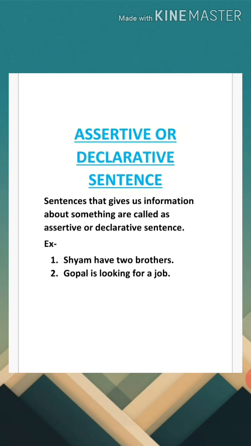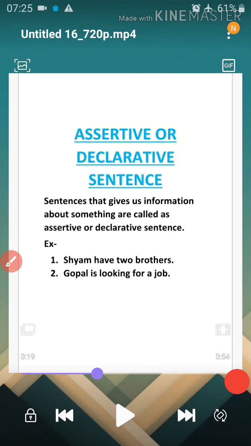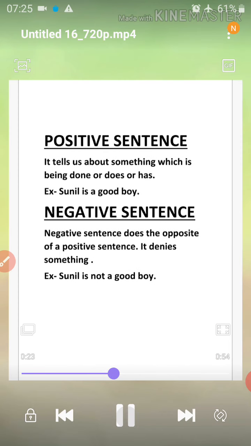Whenever we get a normal information through any sentence, that sentence is called an assertive sentence or declarative sentence. Now moving on, for the types of assertive or declarative sentence, we will study positive sentence and negative sentence. By the word positive only, we are able to understand what is positive and what is negative.